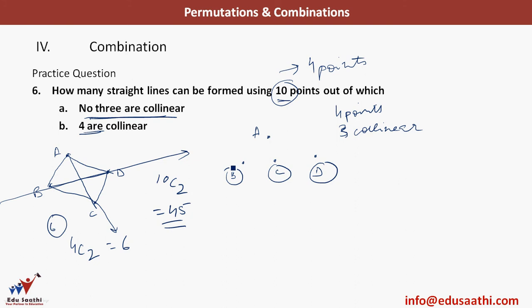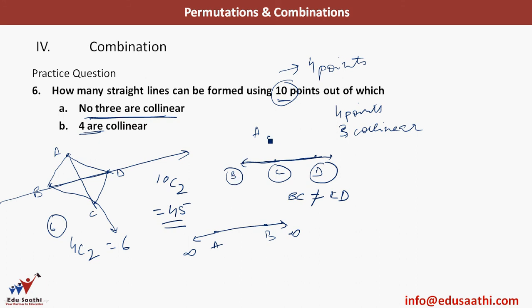Lines is a better word to use here, not line segments, because line segments stop. If this is a line segment AB, it stops here. But if I say the line AB, it extends in both directions to infinity. So coming back to the question, how many lines can be formed? I can have BC, I can have CD, but they are collinear, so this is the same direction. BC is not different from CD because the direction is the same. Lines extend to infinity, so this is the same line. So I have just one line here.